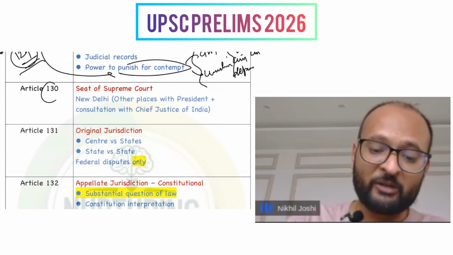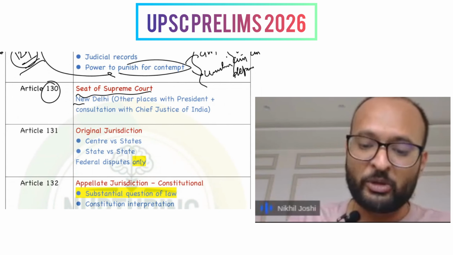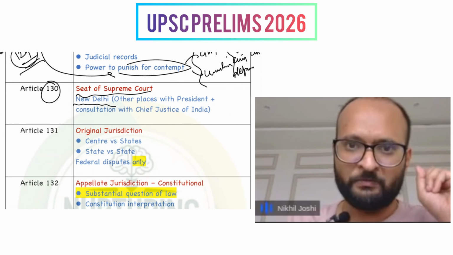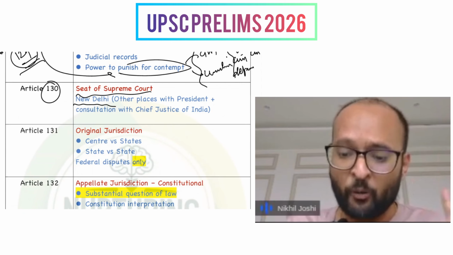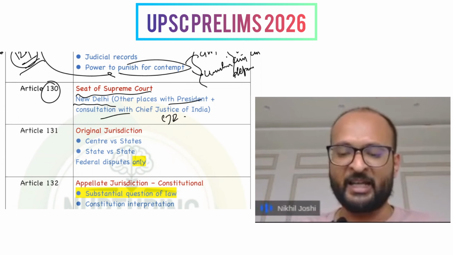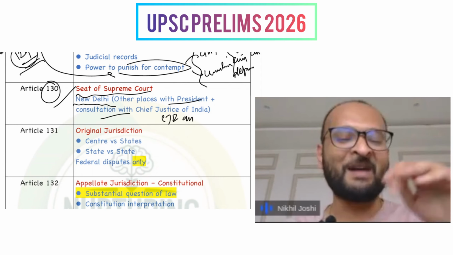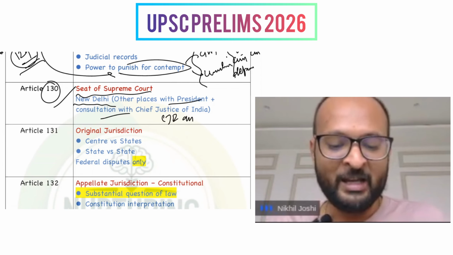Next is Article 130, which talks about the seat of the Supreme Court. The Constitution itself declares New Delhi as the seat of the Supreme Court. However, the CJI, with consultation of the President, can appoint any other place. Again, this is a very crucial article. Many of the state PCS exams ask about this article.